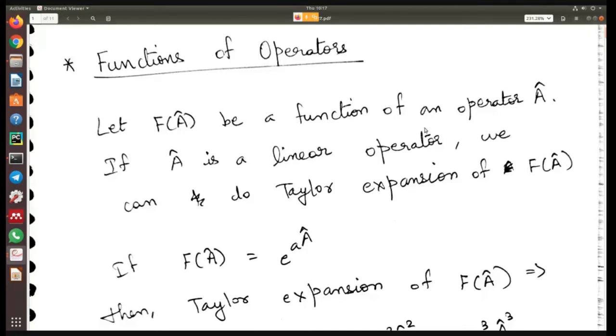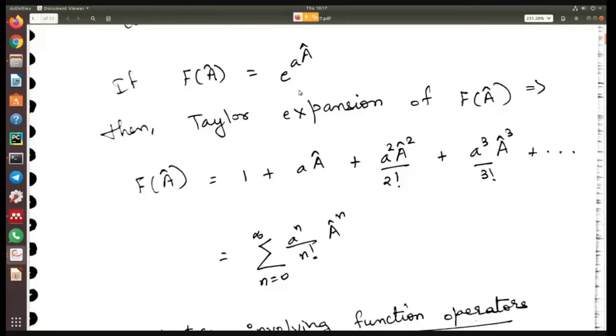But of course, for different functions, you'll have different kinds of formulas. So if f of a is e power of some constant into the a operator, then we know the Taylor expansion of exponentials. The Taylor expansion of exponential is 1 plus argument. So the argument here is the a operator.